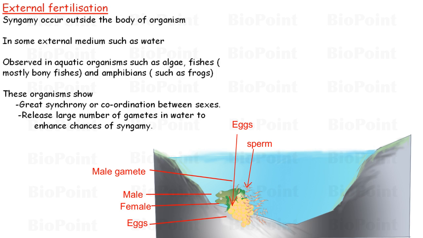When fertilization occurs in external medium, the formation of zygote and the later stages such as development of embryo and offspring also occur in external medium. Because during this whole period, embryo and then offspring are exposed to the external environment. Therefore, offspring of the organisms with external fertilization are extremely vulnerable to predators.